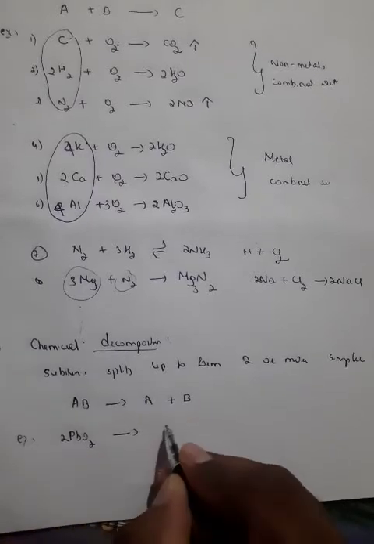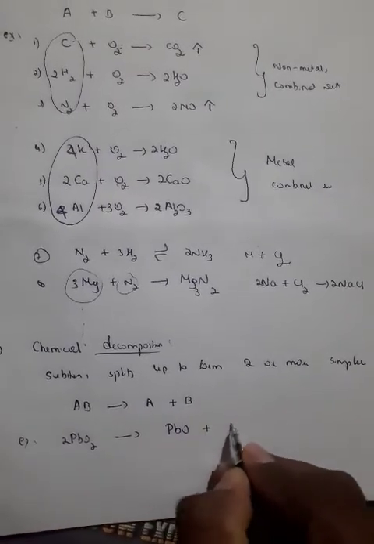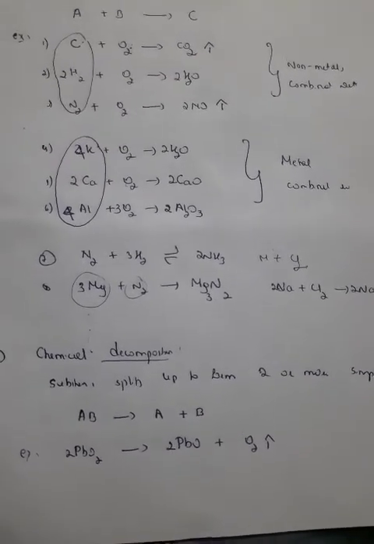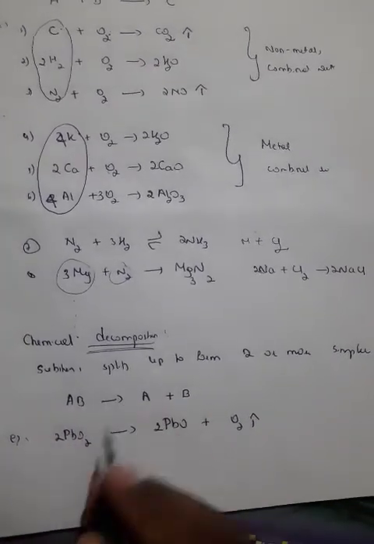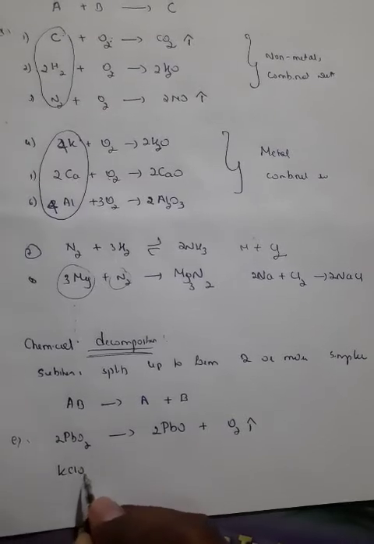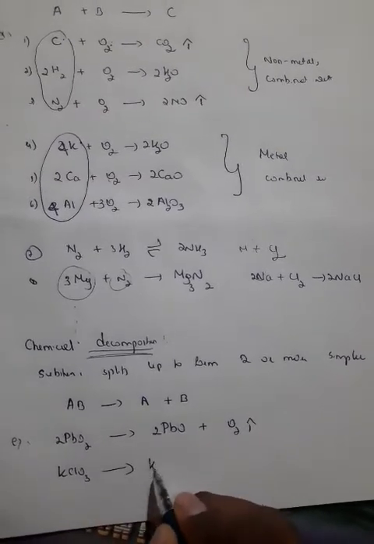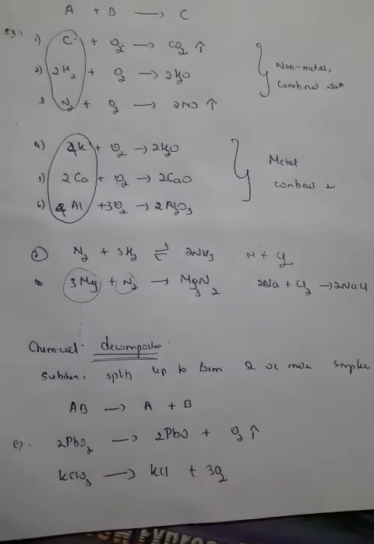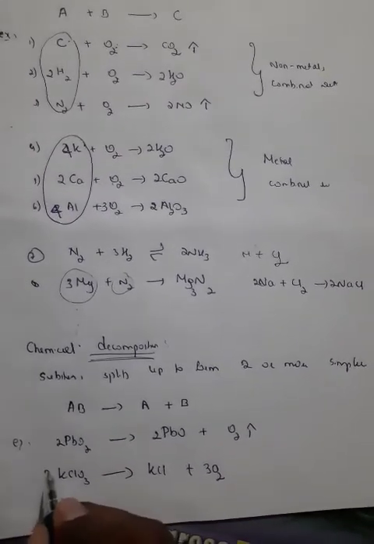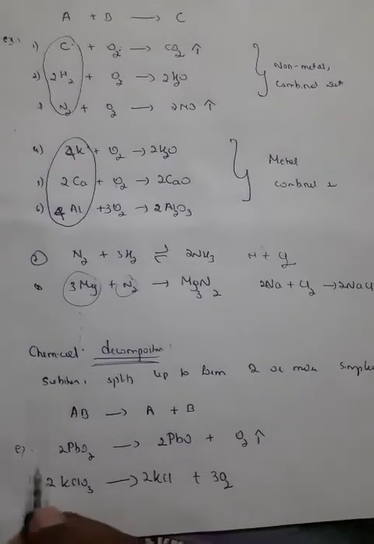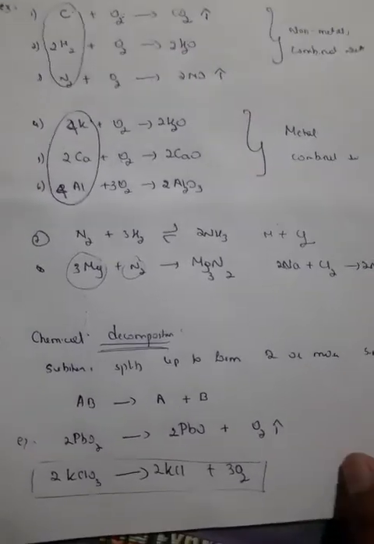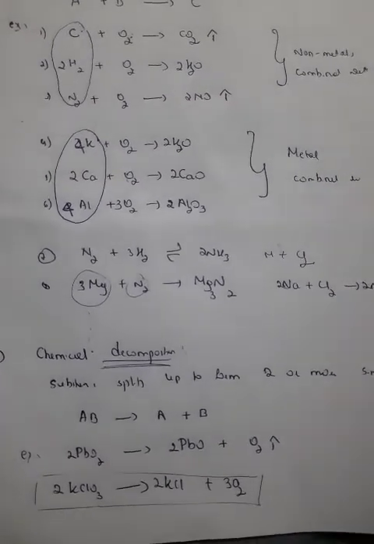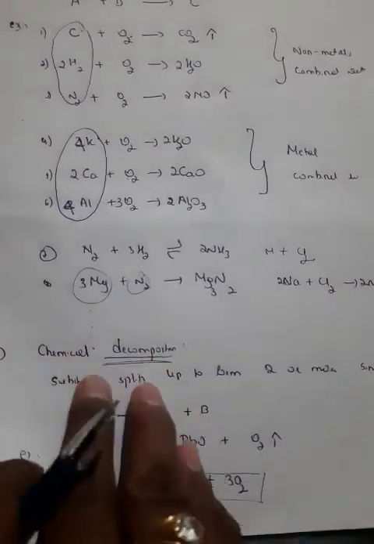When PbO2 is heated, it forms PbO plus O2, so oxygen is liberated. One of the most important examples of decomposition is the decomposition of KClO3. When you heat it, it forms KCl plus O2, with oxygen liberated. To balance, I have to multiply KClO3 by 2, KCl by 2, and O2 by 3. This is one of the most important examples, and it will be used many times. So this is the decomposition reaction.